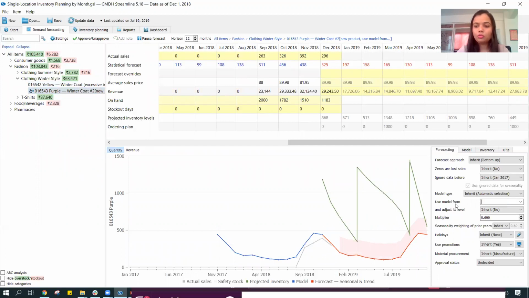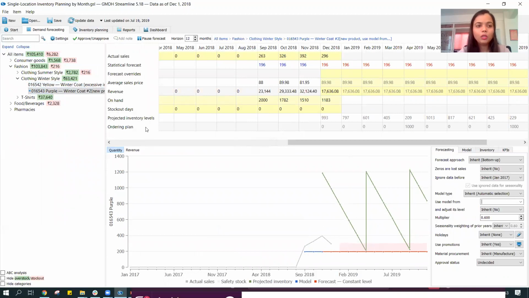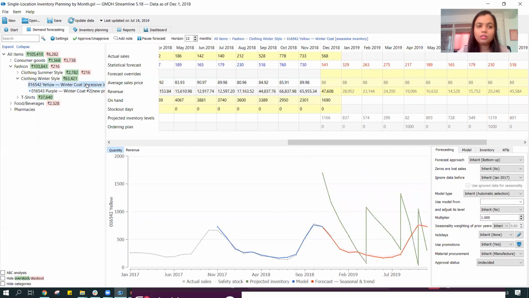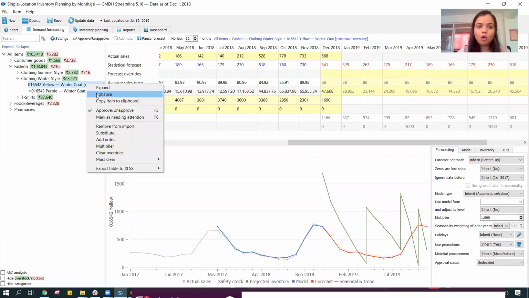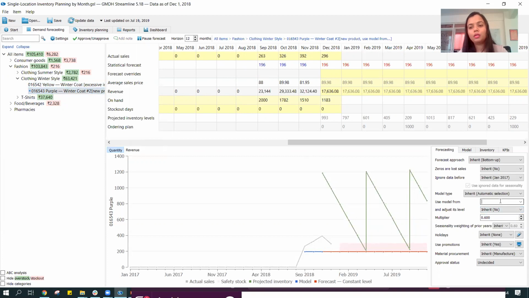So I'm just going to remove the model from over here. There's this new product which is on sale for just a few months, and we see very flat projections for the forward period over here. How do we plan in such cases? What we can do is copy the history and the sales projection from an existing item and apply it to the new product. And we can apply it quickly over here.